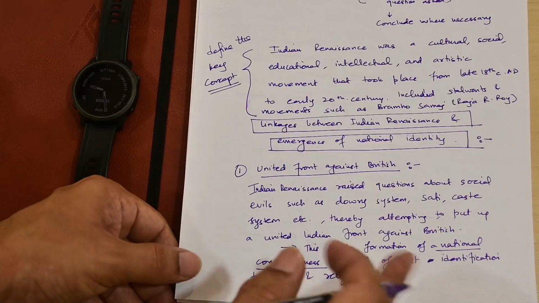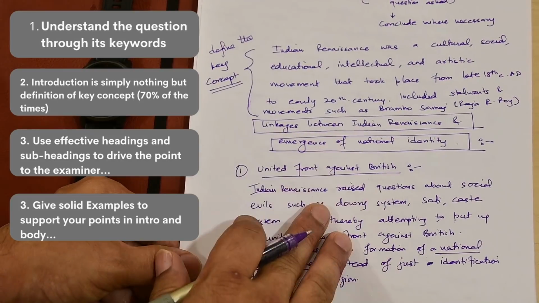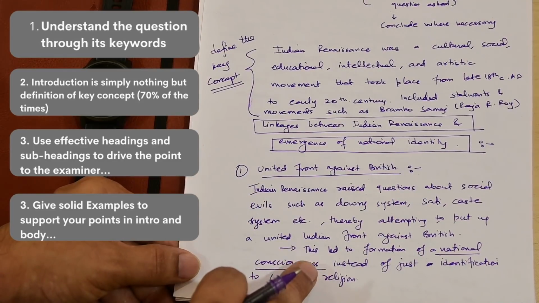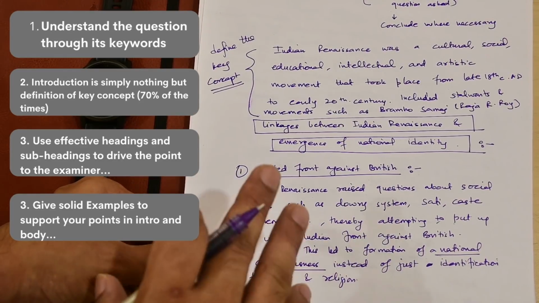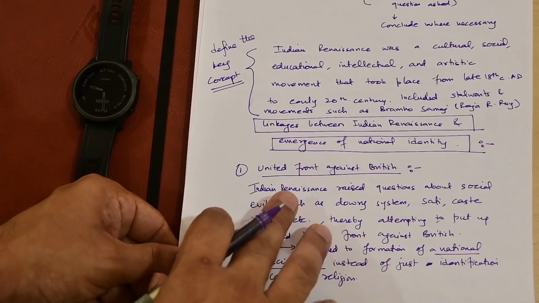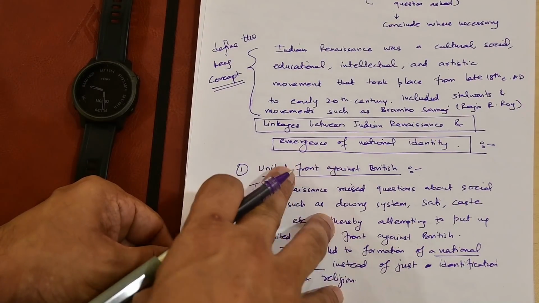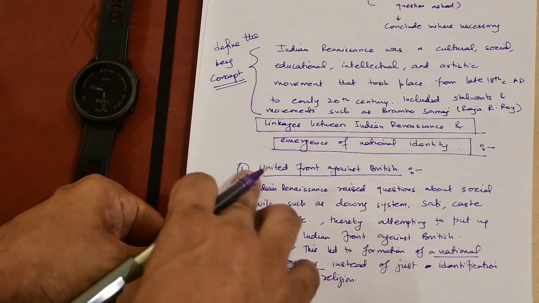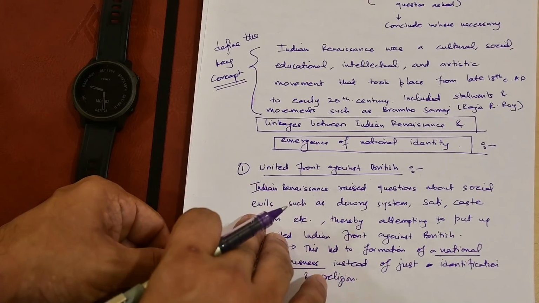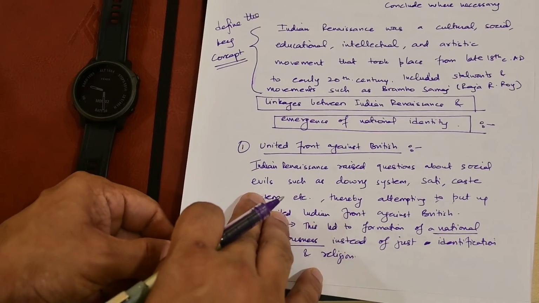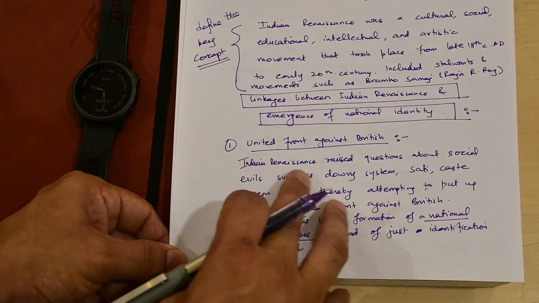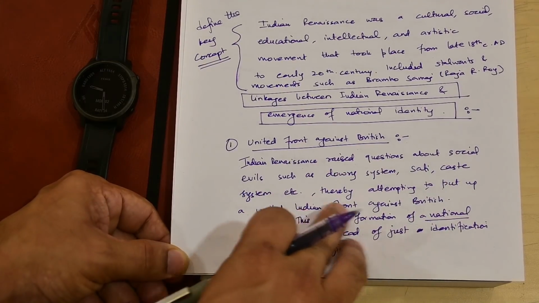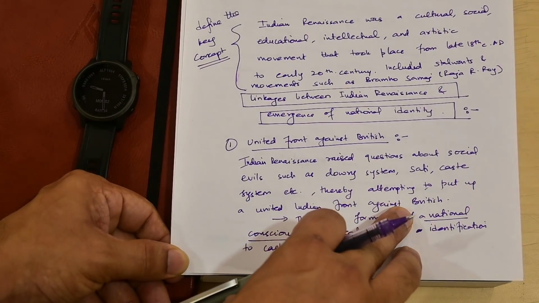So very simple, very straightforward, because you have to show various examples from the Indian Renaissance that eventually helped in the national identity that arose in India. That is what this question is talking about. So the first thing is that the Indian Renaissance helped in creating a united front of India against the British. That's what I have underlined and given a subheading so that the examiner has a very simple time reading it, and then I will go ahead and describe it. So the Indian Renaissance raised questions about social evils such as the dowry system, sati, caste system, etc., thereby attempting to put up a united Indian front against the British.